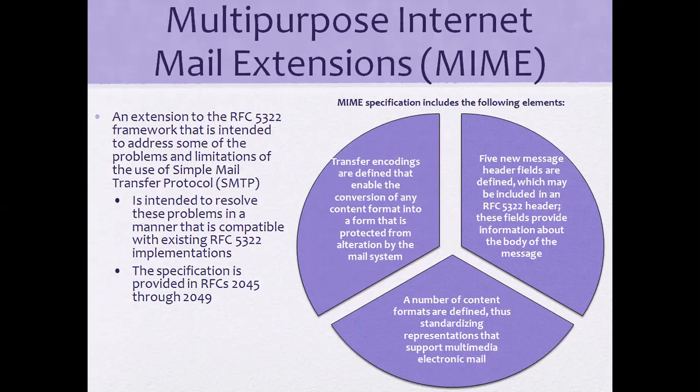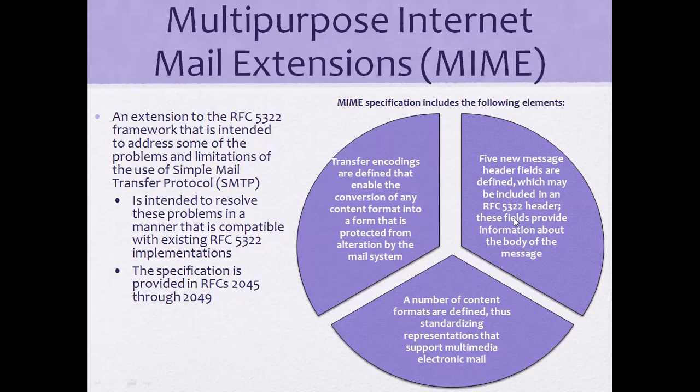Next, a number of content formats are defined in the standardization in support of multimedia electronic mail, that is, the representation of supporting multimedia. So the entire MIME is divided into three important, equal portions. The first portion is encoding, with different types of encoding and decoding versions. Next is the content format, 5322.